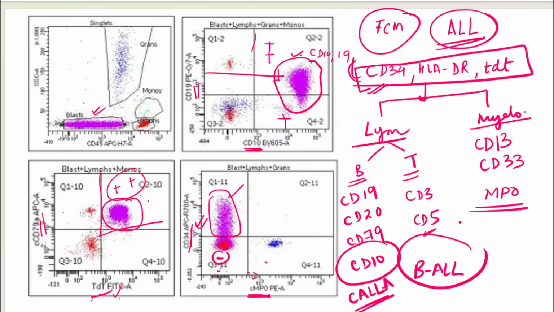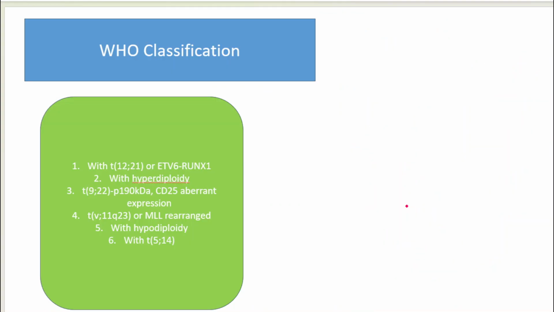I hope the approach to flow cytometric graphs is clear to you, because you are going to get a graph in your exams nowadays. Okay, so in NEET or FMG you are definitely going to get a graph where you have to identify which cell population is positive for what.